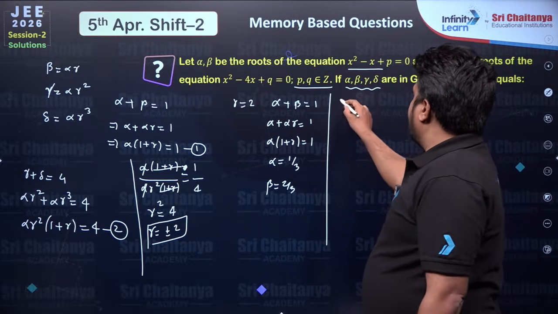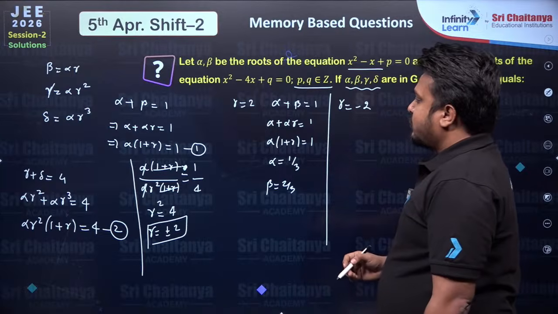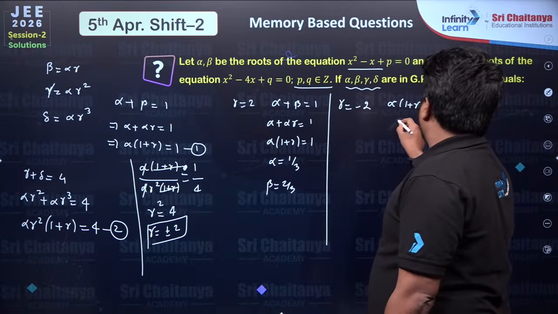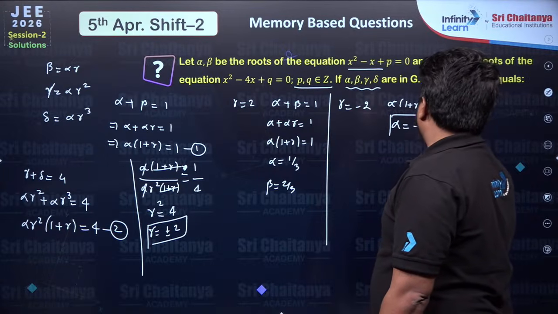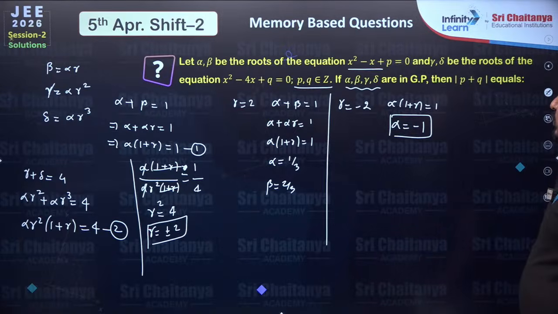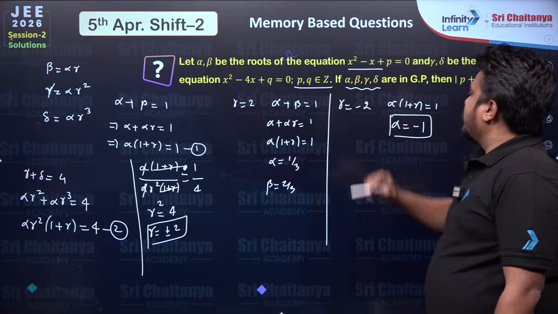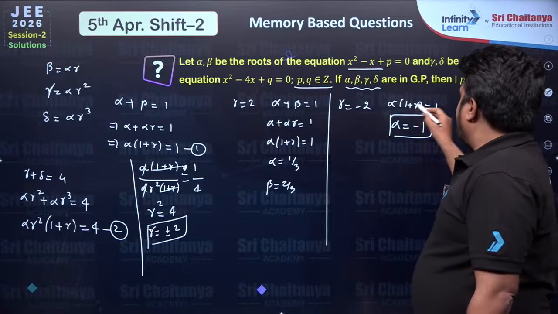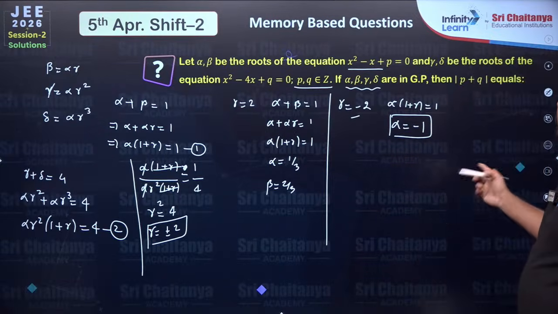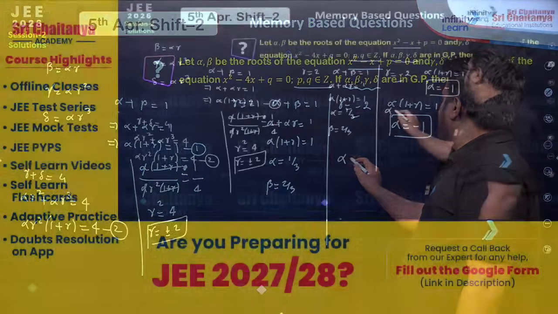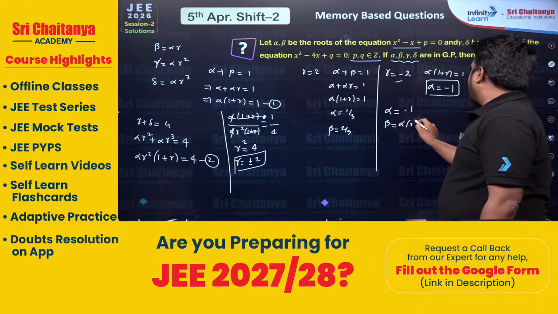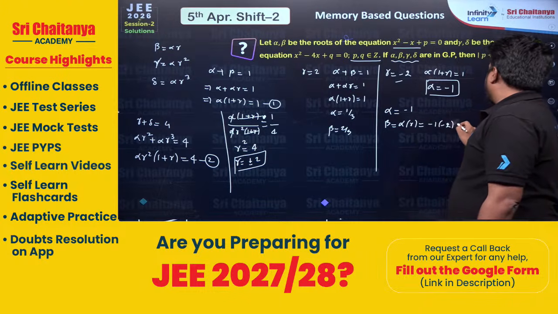Or with r equal to minus 2, what is going to happen? Alpha into 1 plus r equals 1, so alpha is coming as minus 1. With these values of alpha and r, we have to make sure that p, q belong to integers and alpha, beta, gamma, delta are in GP. So I think with r equal to minus 2 and alpha equal to minus 1, we can generate a GP. Alpha is equal to minus 1, beta will be alpha into r, minus 1 into minus 2, which is 2.